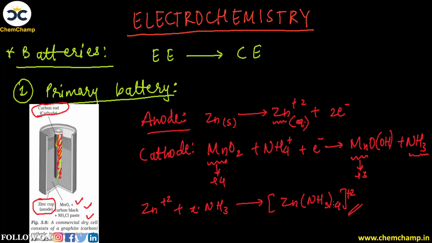So this is the reaction which is continuously happening inside this primary battery, and it will continuously produce electrical energy, and internally this chemical change is taking place. So the overall voltage, or the EMF of this battery, is equal to 1.5 volt. And we had already seen the application that it can be used in the remote controls of the TVs. It can be used in many other places also.